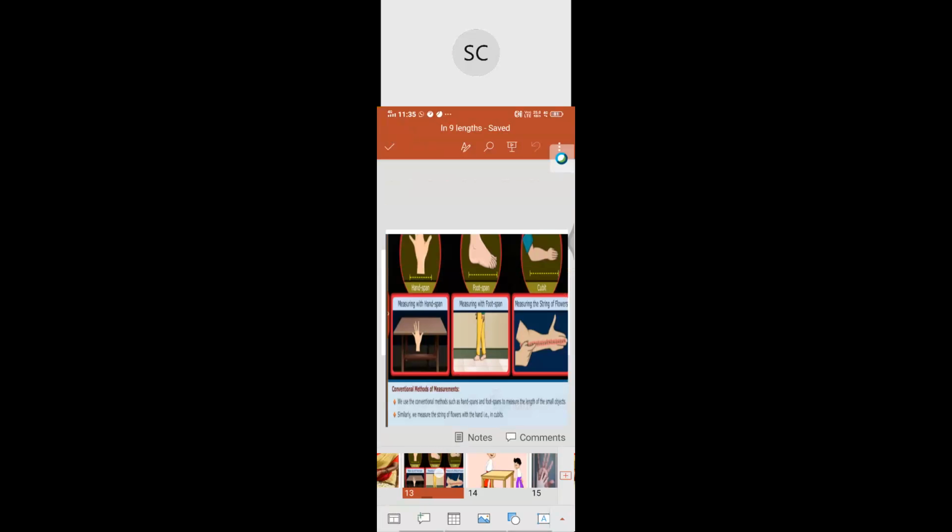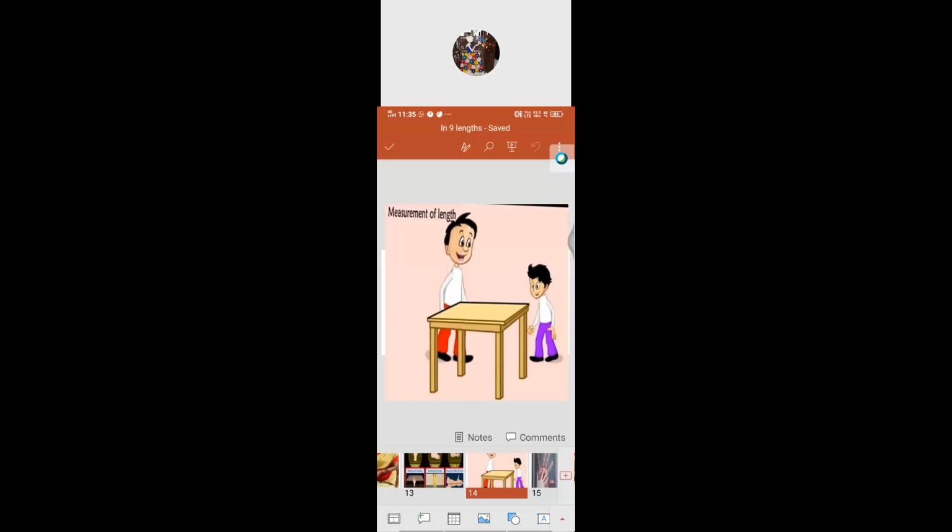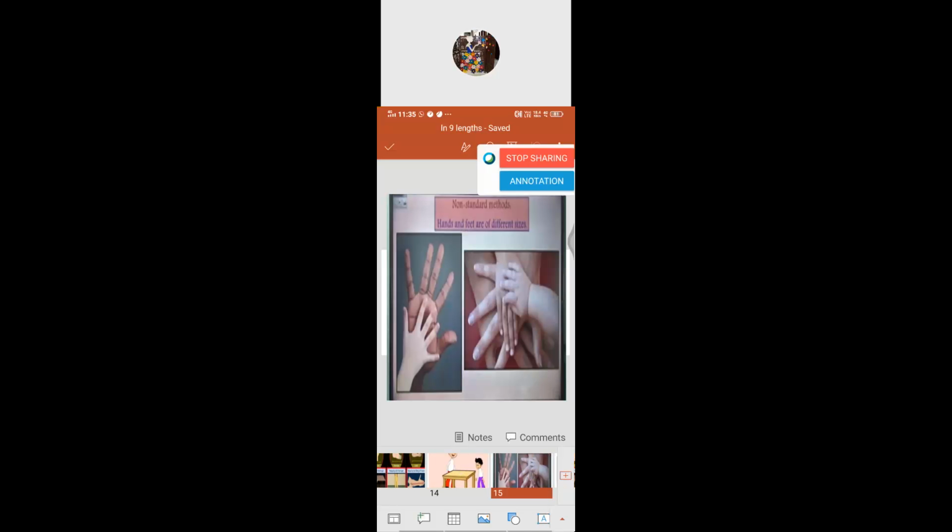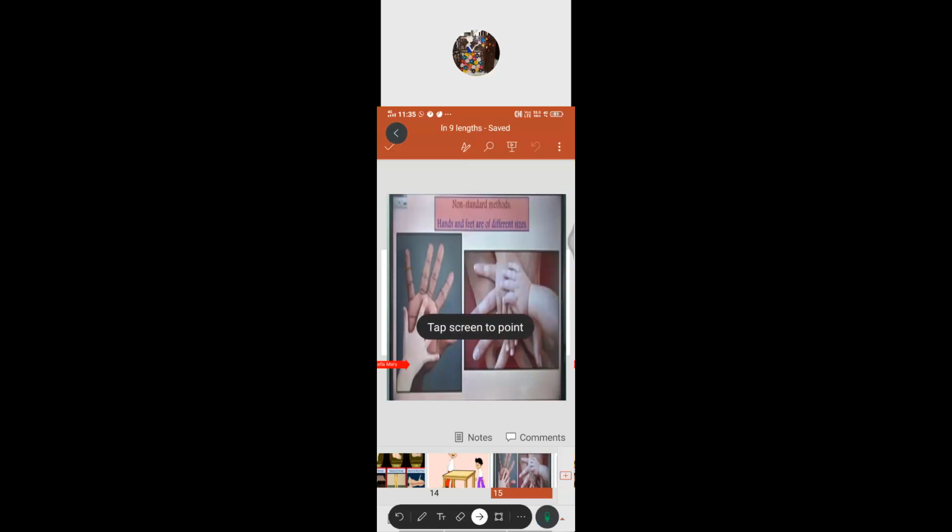Yes, there is a little bit of confusion. The problem is that all of us don't have the same size of hands as well as feet. See, both Manu and Vinu are going to measure the table. This is Manu's handspan. This is Vinu's handspan.